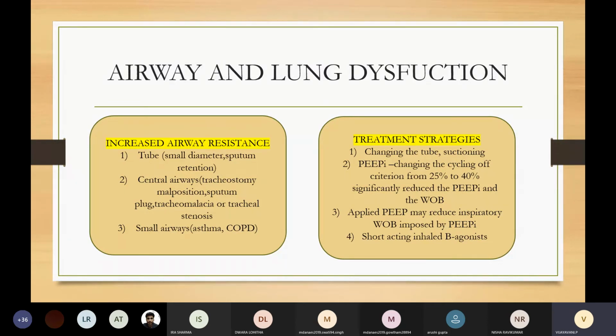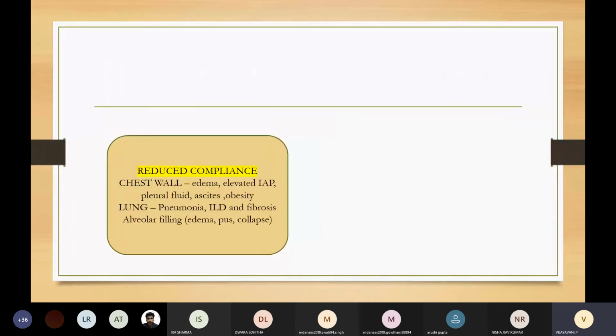Now, applied PEEP may also reduce the inspiratory work of breathing that is imposed by intrinsic PEEP. And in cases of bronchospasm, short-acting inhaled beta agonists can be used. Compliance related problems: reduced compliance can be related to chest wall because of edema, elevated intra-abdominal pressure, pleural fluid, ascites, obesity; lung related causes: pneumonia, ILD, fibrosis, alveolar filling with edema, pus or collapse.